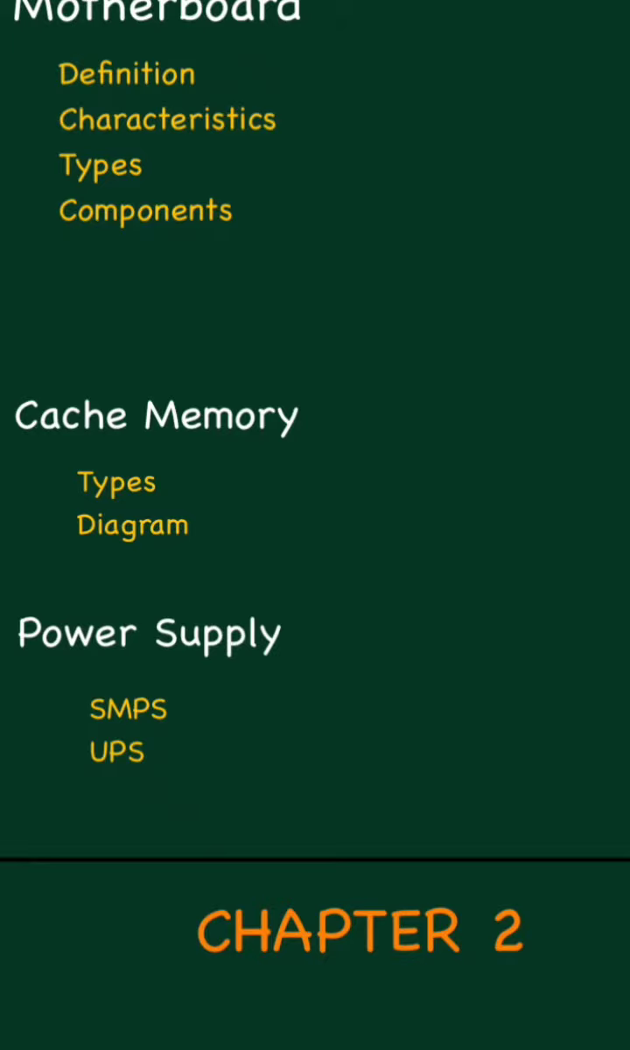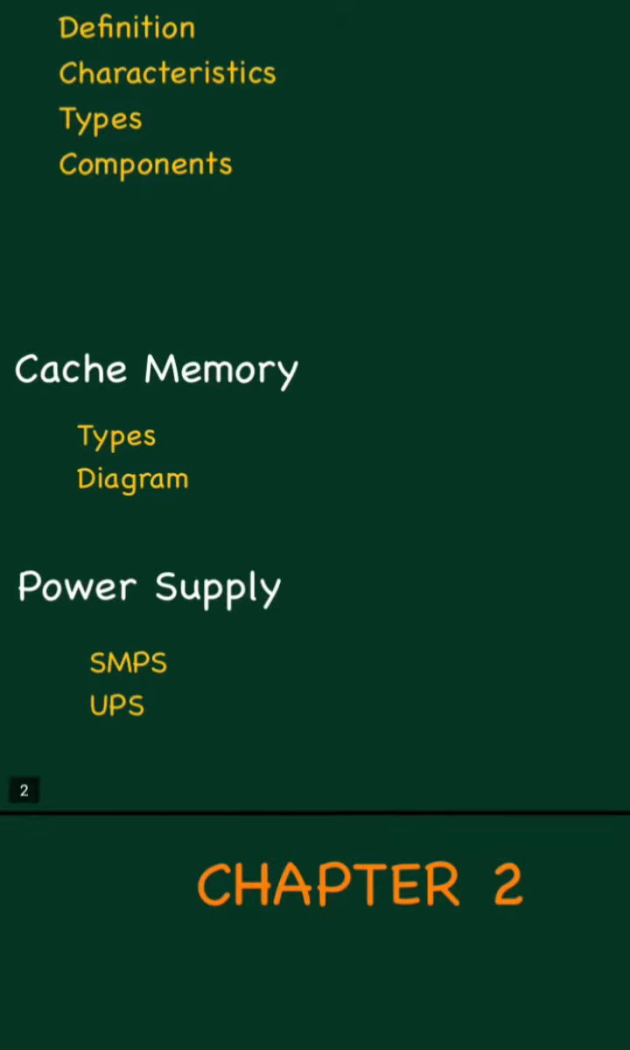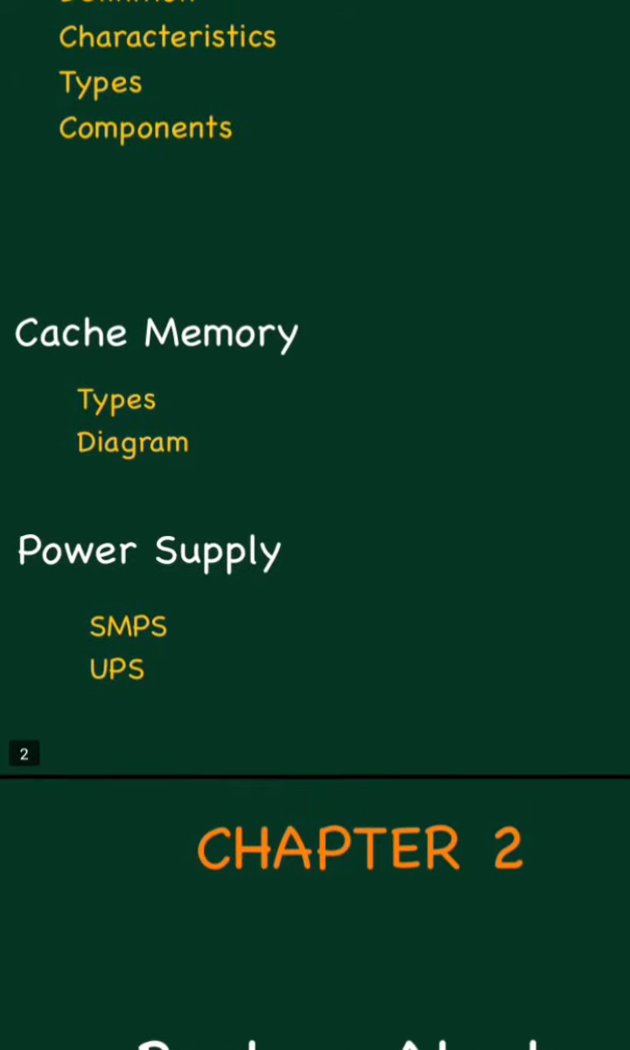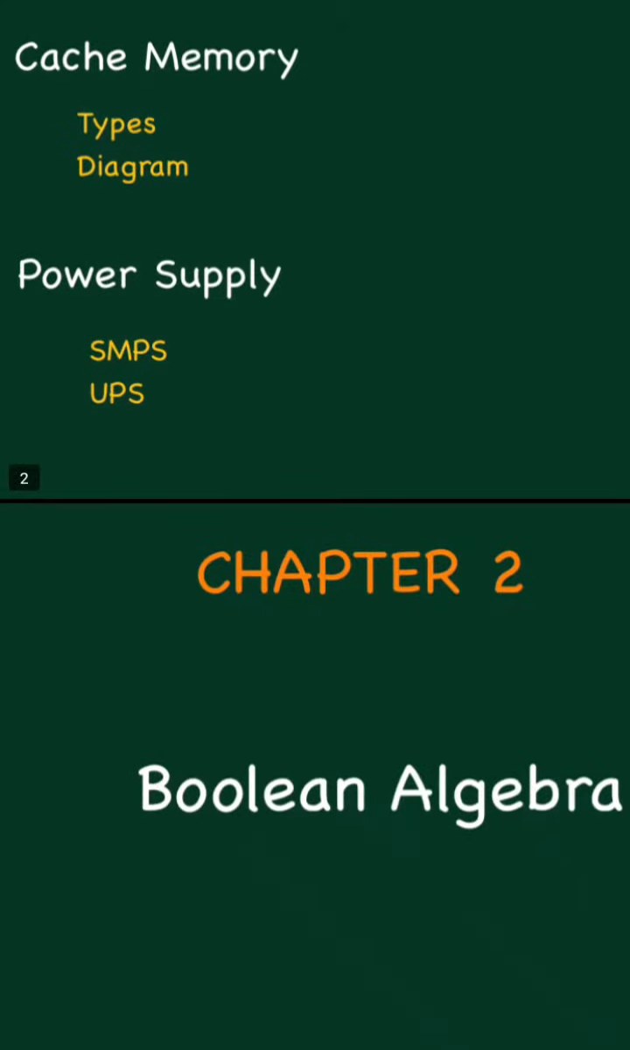And what are the characteristics of the motherboard, what are the types of motherboard, along with the components. In components you have to learn each component's specification and its working condition. For example, ports: what is a port, how many ports are there, why we require ports, what is the utility or usage of these ports, all that you have to learn. So regarding motherboard, we have to learn the definition, its characteristics, types, and components of a motherboard.